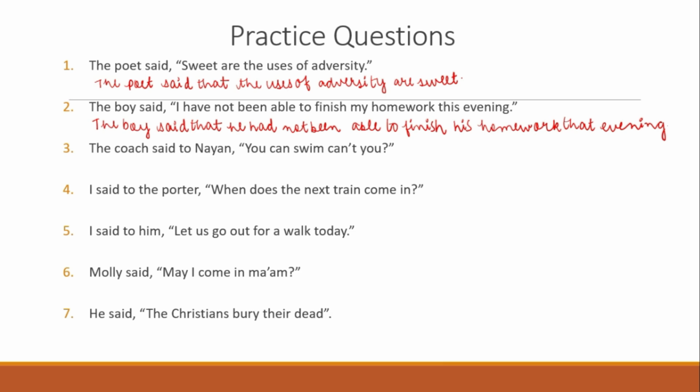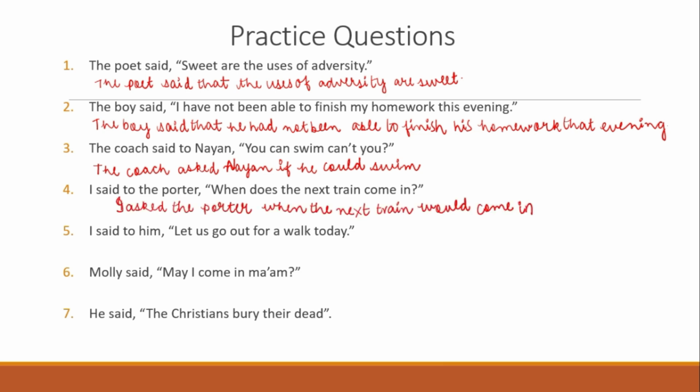The coach said to Nayan, you can swim, can't you? So he's asking a question, isn't it? Okay, so if it is a WH question, then that will not come. So the coach asked Nayan if he could swim. So that is how we're going to change it. I said to the porter, when does the next train come in? So in this sentence, I said to the porter, so if it's a question, a WH question, you are asking. So I asked the porter when the next train would come. Kab aayega? So would come in.